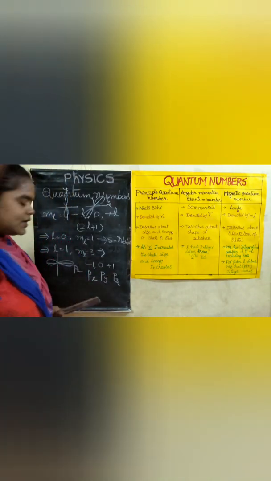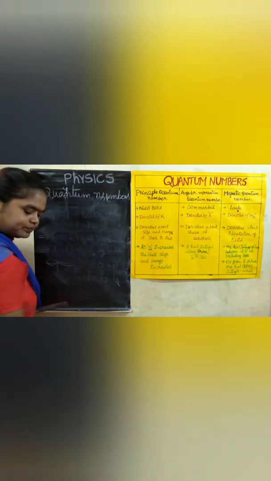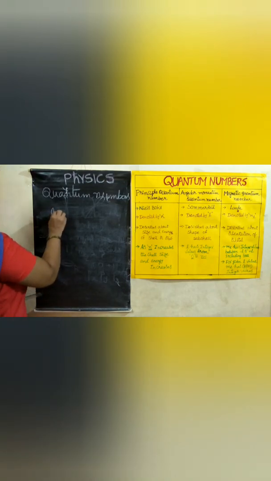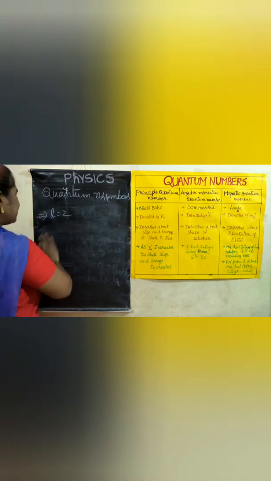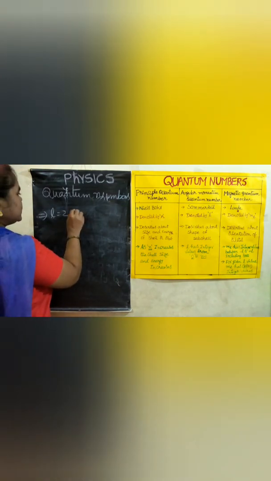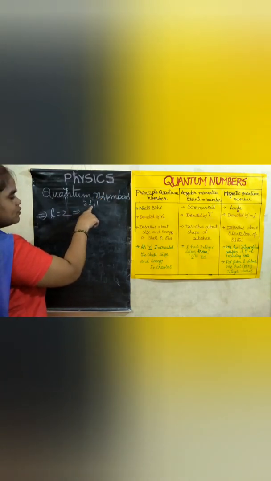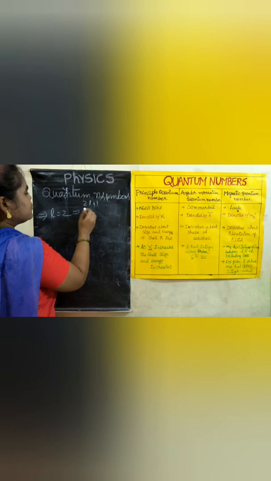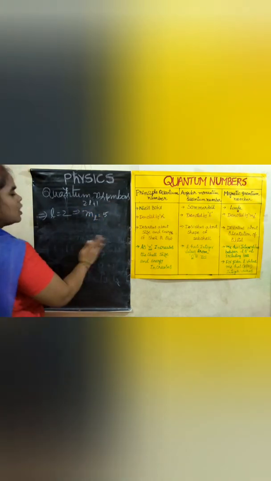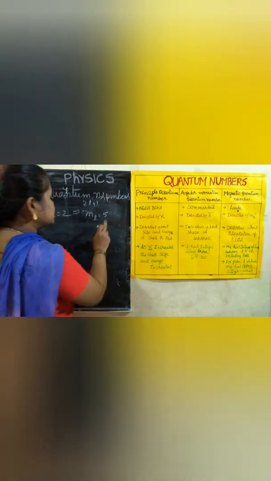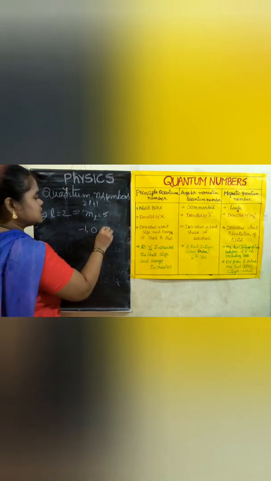So coming to L is equal to 2. For given L is equal to 2, how many ML values will come? According to 2L plus 1, substitute in this: 2 twos are 4, plus 1, so 5 ML values. How can you write these 5? First I said, write 0, and on this side minus 1, on this side plus 1.